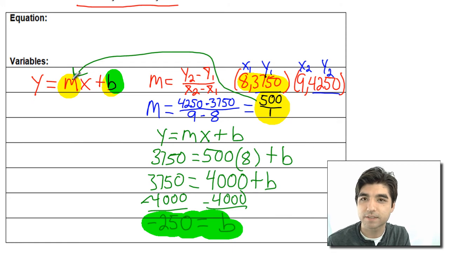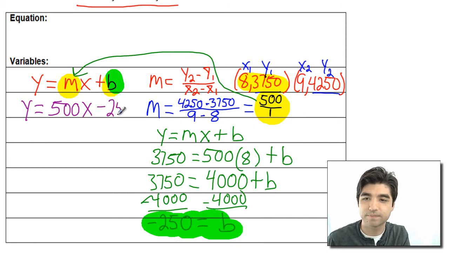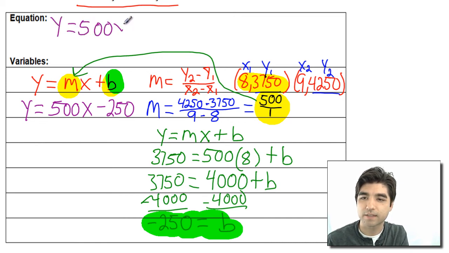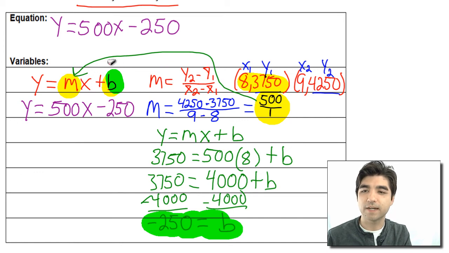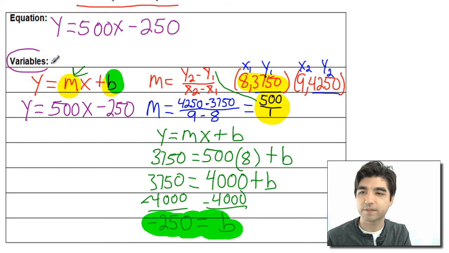So if we put in all our stuff here, so we got y equals m, which is 500, x, and then the minus 250. So this is our equation. Y equals 500x minus 250. And then it wants us to define our variables. So see the variables right here?